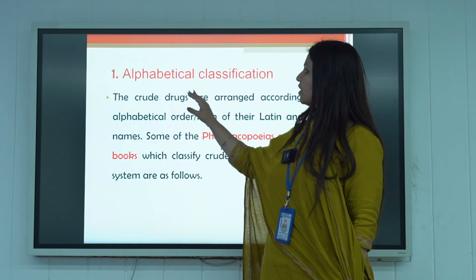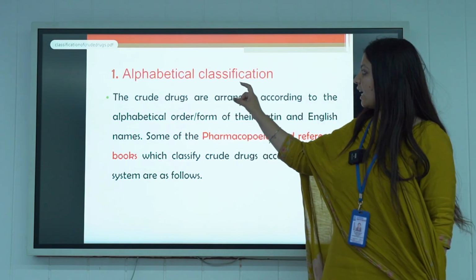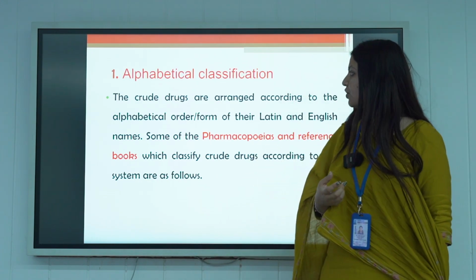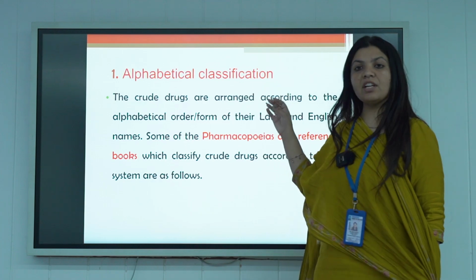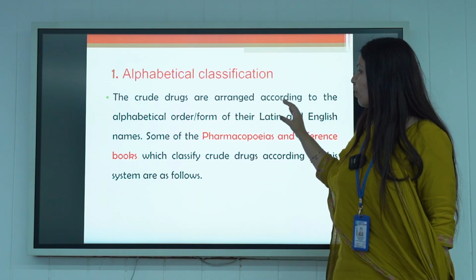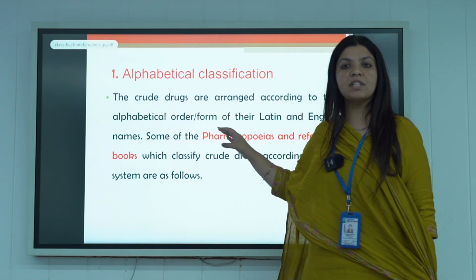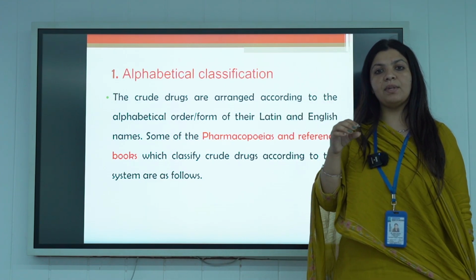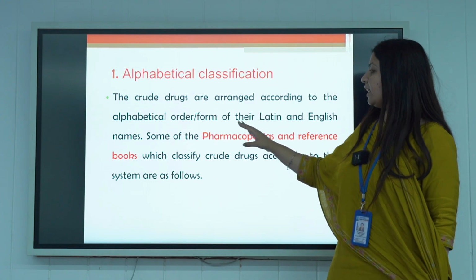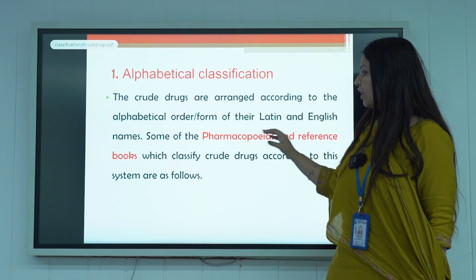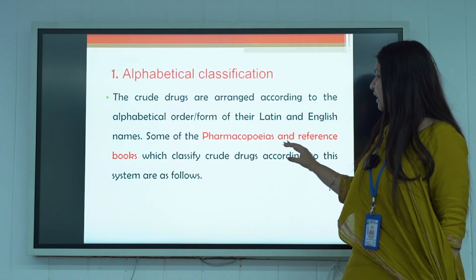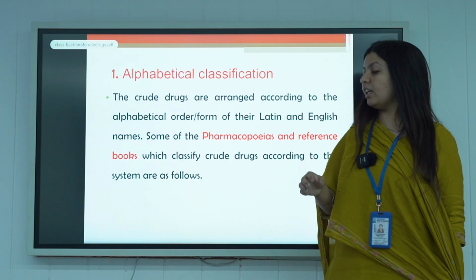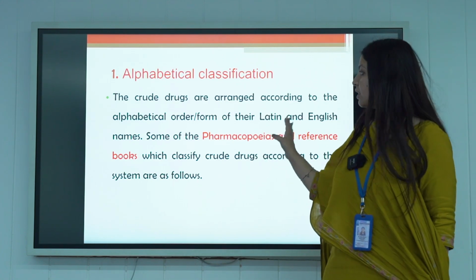The first classification is alphabetical classification. Classification simply means arrangement of drugs on the basis of their identical features. So alphabetical classification means we'll arrange the crude drugs on the basis of their alphabetical names. It can be A, B, C, D up to Z. So it is classified according to their Latin or English names, and these drugs are mentioned in the pharmacopoeias and reference books for the clarity or for the classification of crude drugs according to the system.